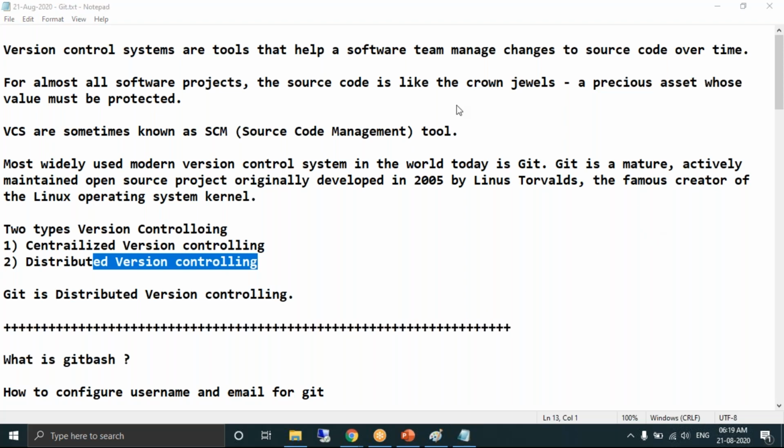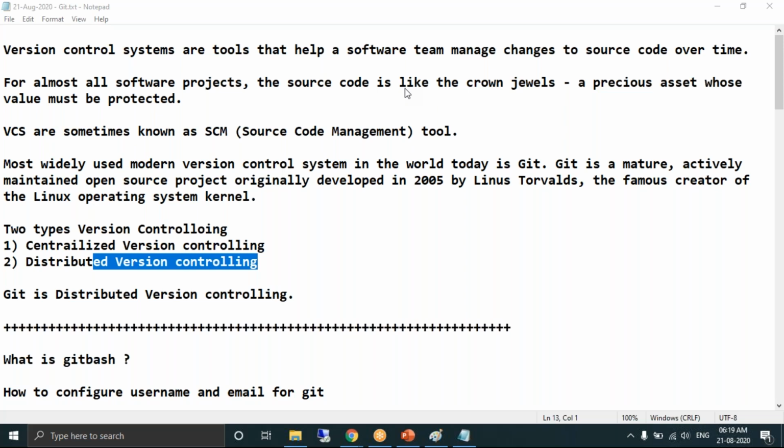Clear about this? So this is all about the theory, what exactly Git can do. It helps you to manage the source code over a period of time. So how can we do it? Okay, so let's try to understand practicals. So first, when you understand the concept,